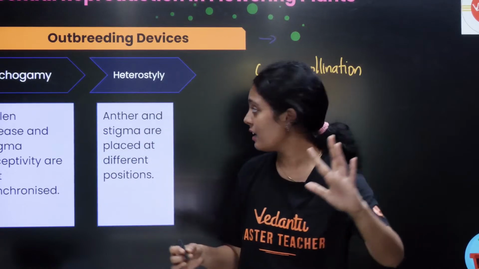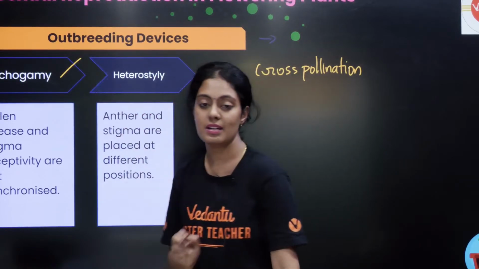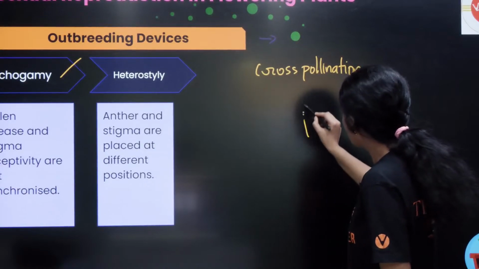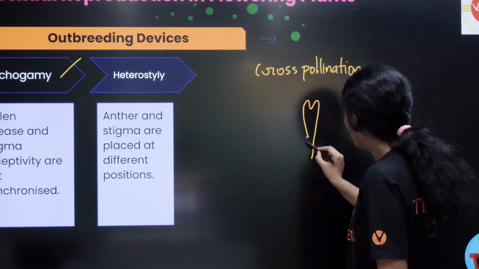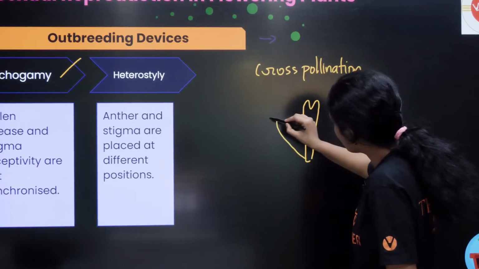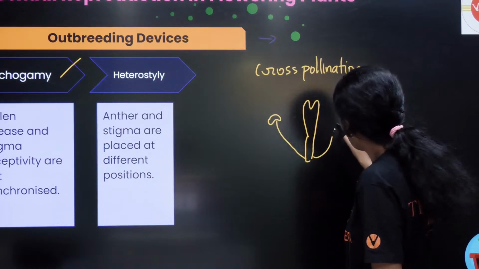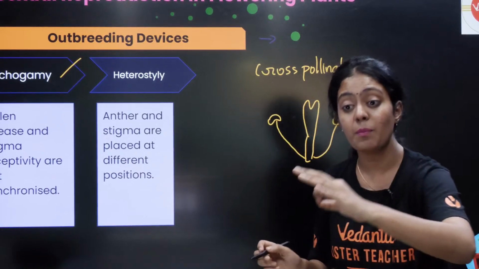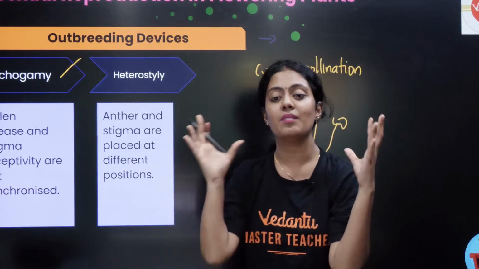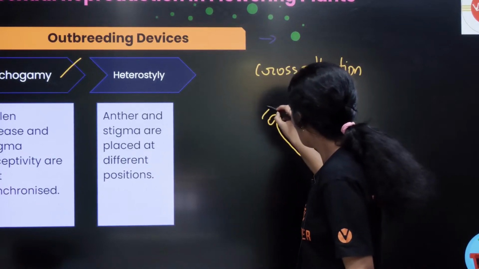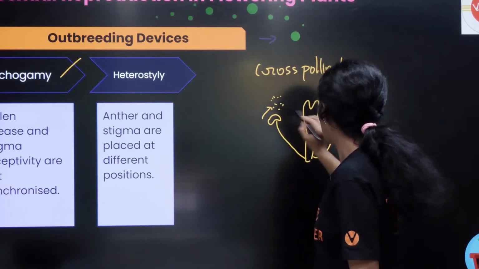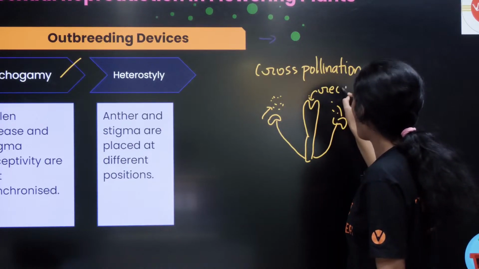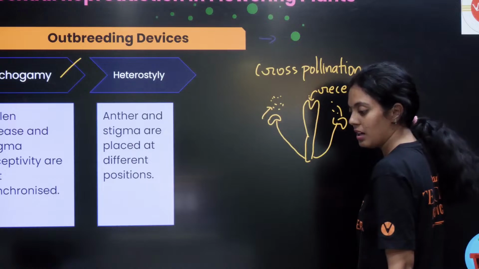So what happens? First, dichogamy. What is dichogamy? Imagine this is my stigma and this is my anther. Both my anther and my stigma become receptive at the same time. My anther releases pollen grains at the same time and my stigma also becomes receptive. This is what normally happens in self pollination, correct?